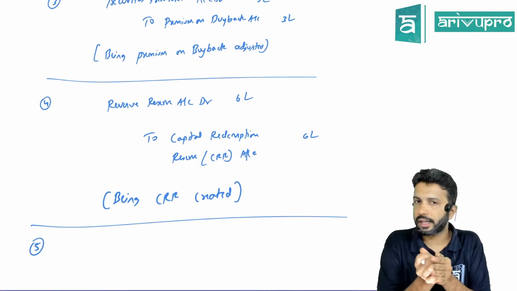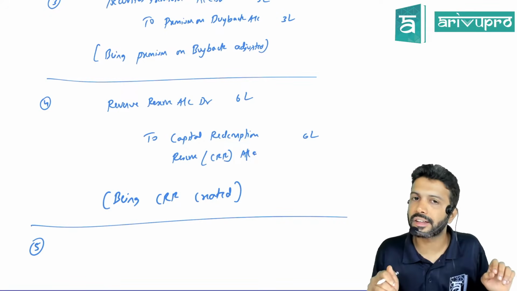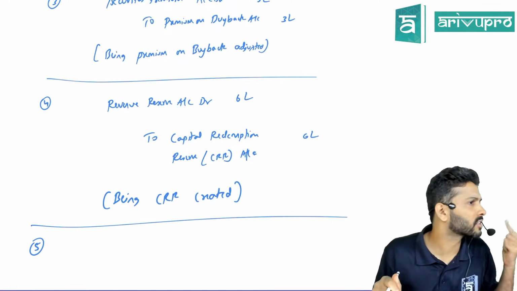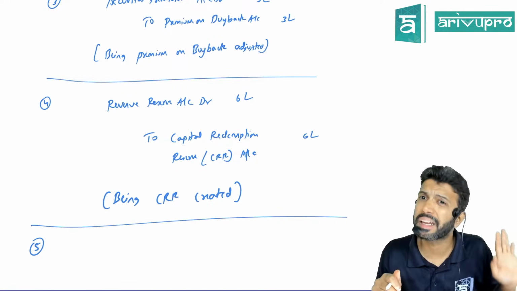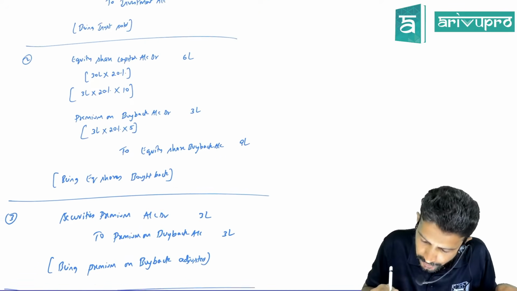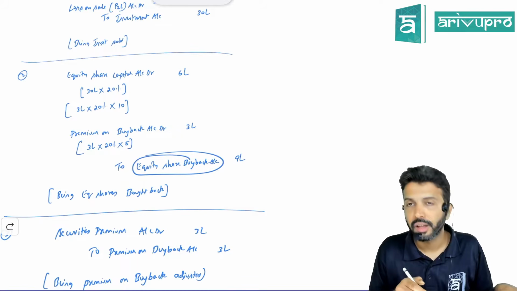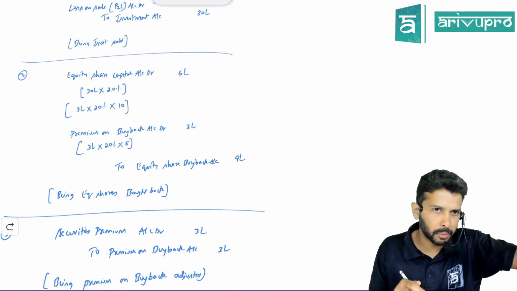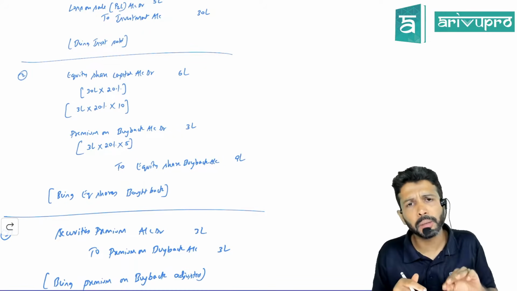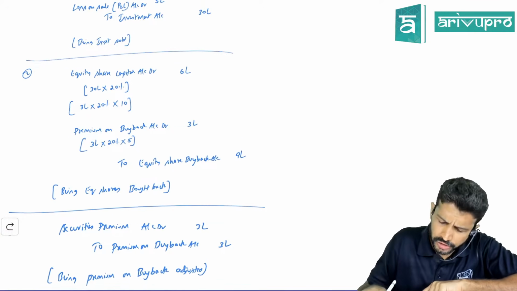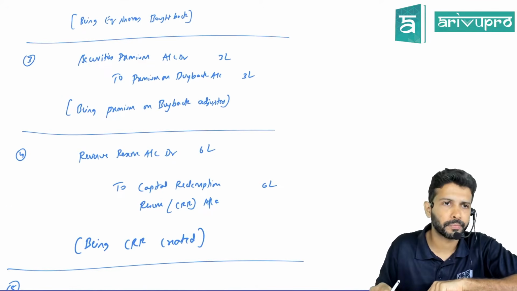All right. The last entry for buyback is, sir, you did all this cancellation, but the shareholder is only interested in one thing, which is what? Money. How much money you have to pay the shareholders? 9 lakhs. That 9 lakh you parked it in which account now? Equity share buyback. That's the name of the liability you have called. Can you keep quiet or you have to settle it? What's the journal entry for money paid off?